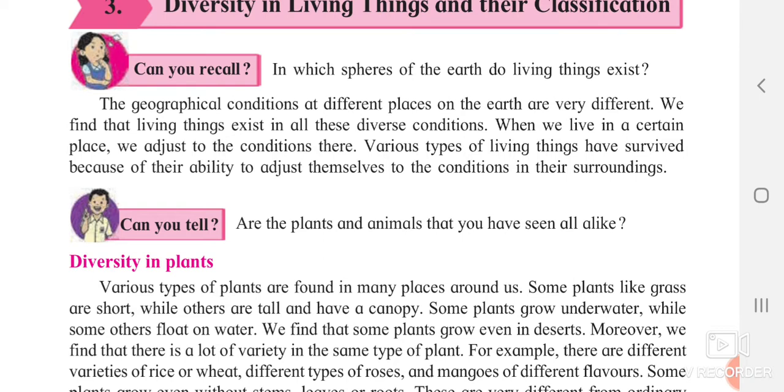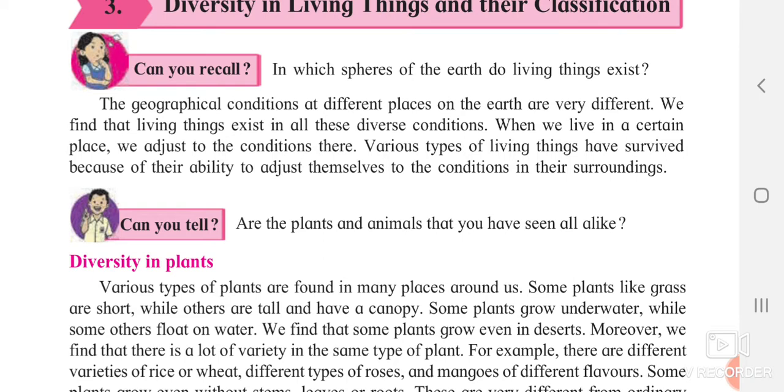When we live in a certain place, we adjust to the conditions there. For example, we are staying in Devgarh, so we are adjusted to this place. Suppose we were to go to some place where it is cold. For a few days you will have a problem with the temperature, and you might fall ill. So we live in a certain place and we also try to adjust to those conditions.